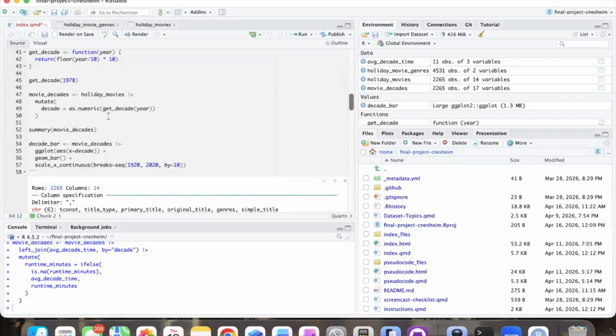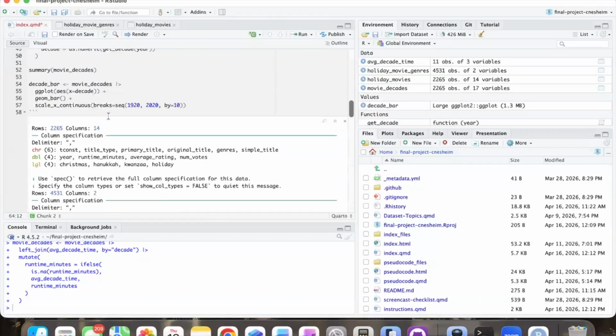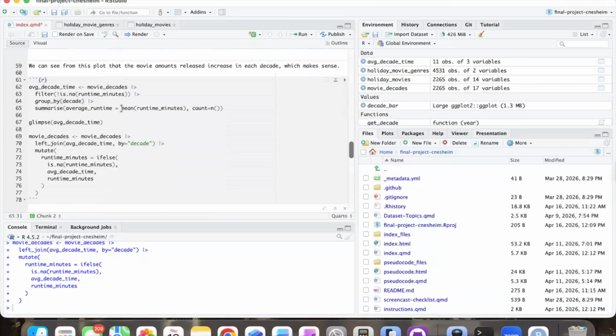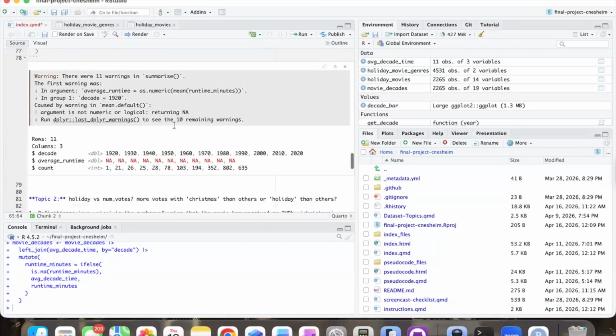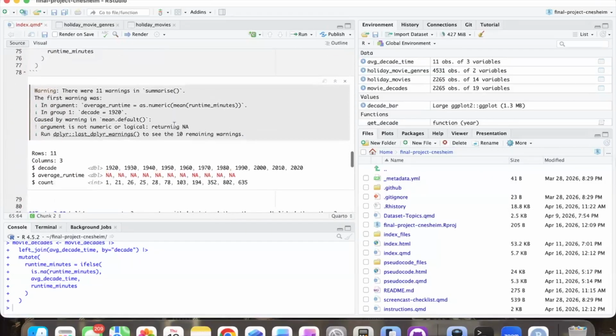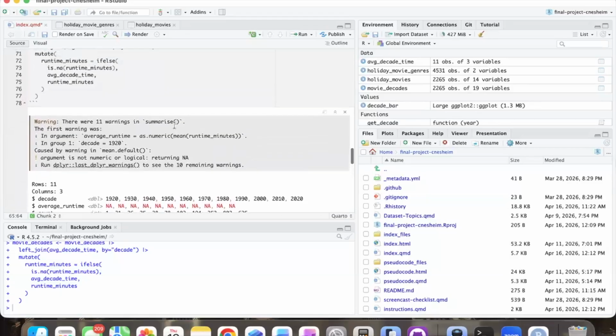Hmm. Try this one more time. Okay, something here is not working. Let's see.